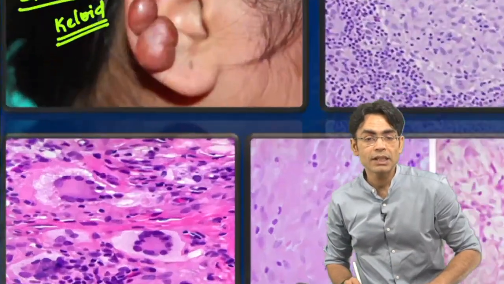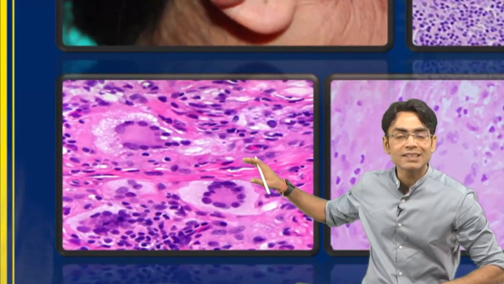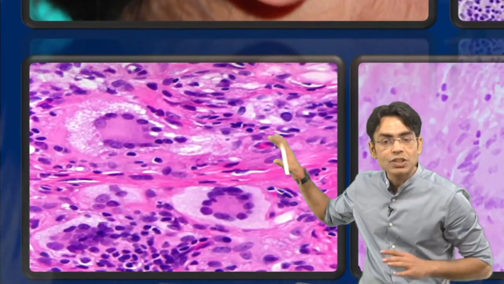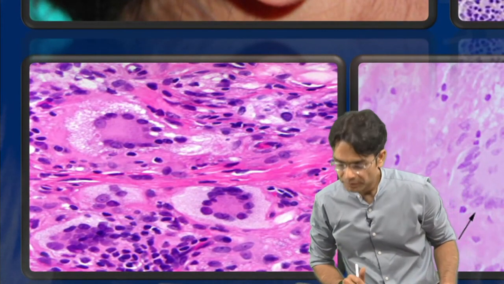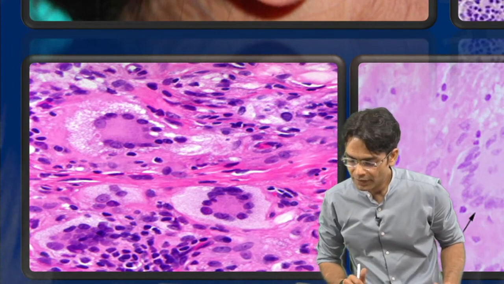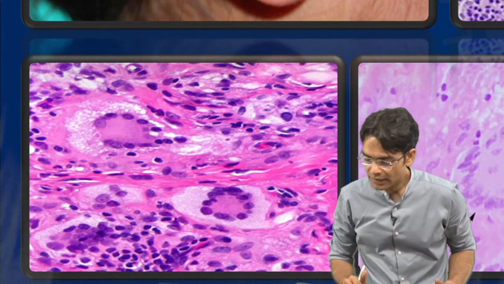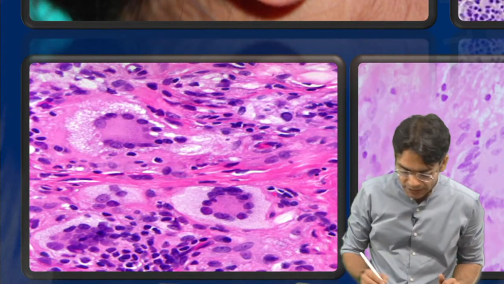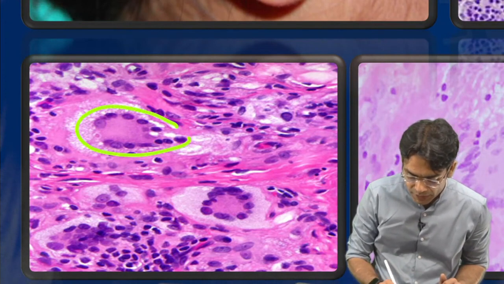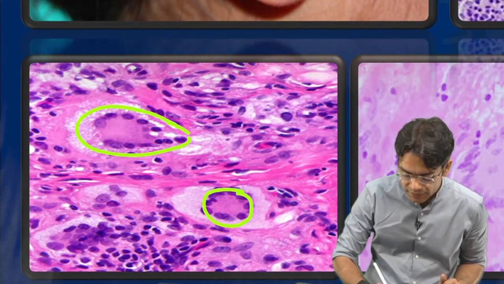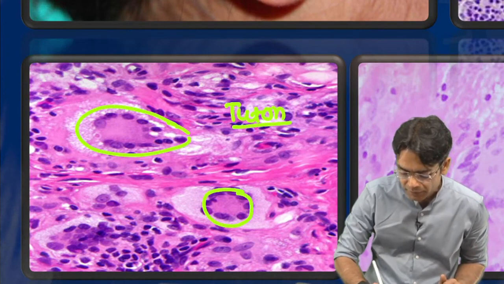Okay, what are these cells? If I say this is a type of giant cell, which type of giant cell is this? If I am saying it's a giant cell, the nucleus is coming in the center, this is your Touton giant cell.